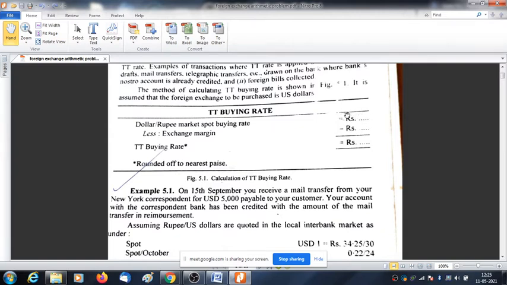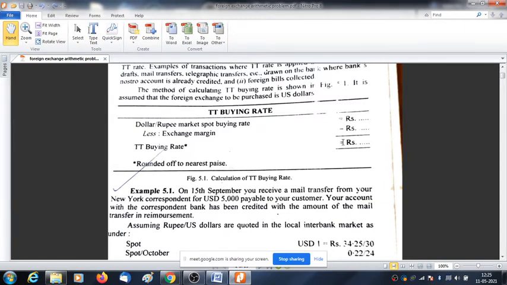Suppose 72 is the buying rate and the exchange margin is rupees 2. If we deduct 2 rupees from 72, the TT buying rate will be 70. What does the bank want? The bank wants to pay less, because you are the customer selling your dollar. So commission will be deducted in case of buying. Got it?